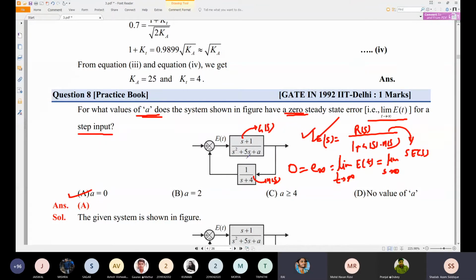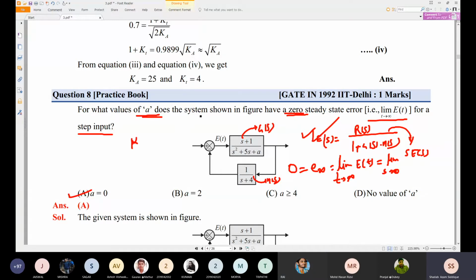Kp and Kv will not be applied here, right? Sorry, the Kp and Kv concept. No, I'm not applying Kp Kv. We are just applying this one. See, if you want, you can apply Kp Kv also. Let me solve. You can apply Kp Kv also.